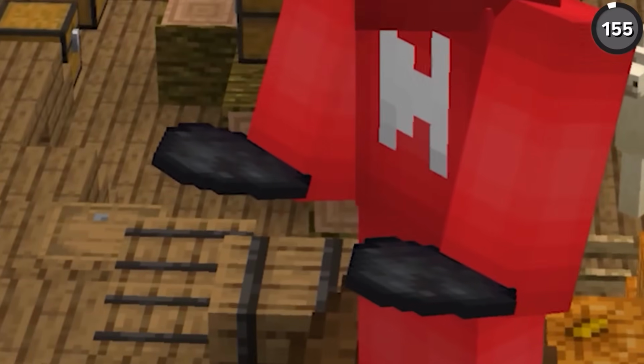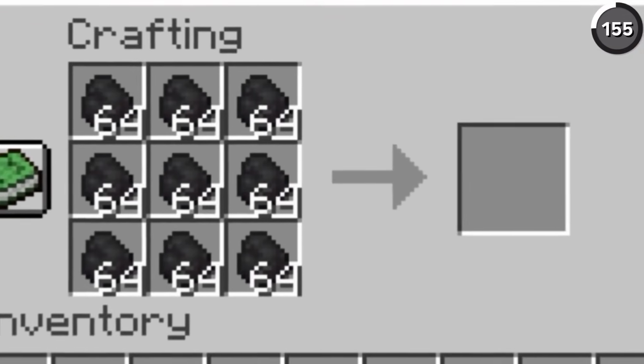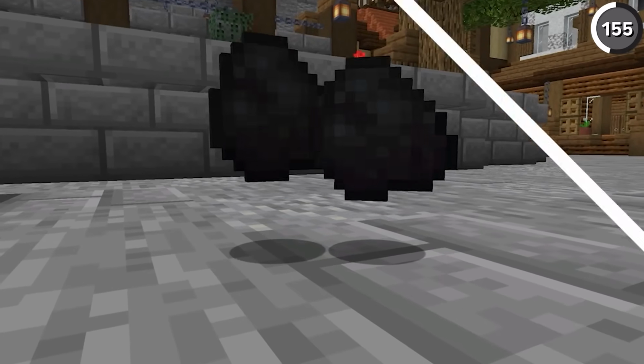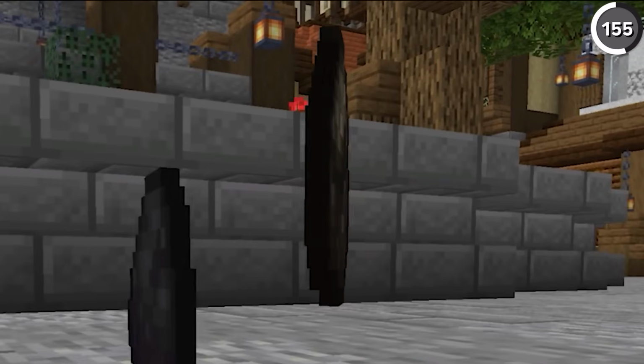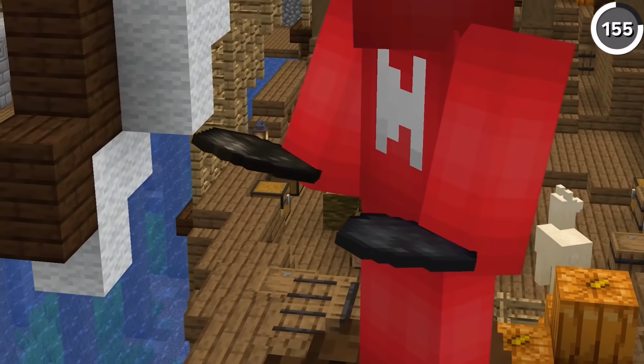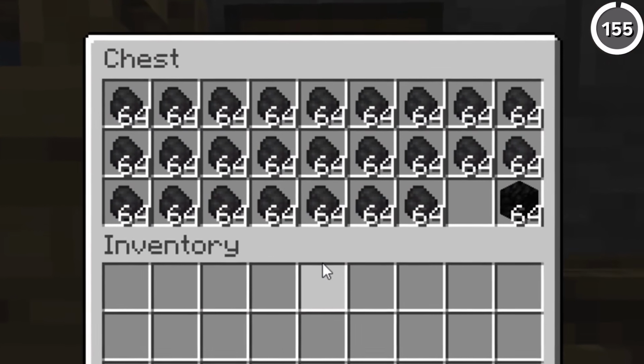Alright, pop quiz. Which one of these is coal, and which one is charcoal? Well, when it was first added in, it was nearly impossible to tell the difference, considering that charcoal had the same texture as coal, and it wasn't until a few updates later that charcoal would get its own texture like this. But really, they both burn for the same amount of time and they have the same use, so there wasn't much of a drawback for getting them confused. Although I guess it would have been confusing to try and stack both of these together in a chest.